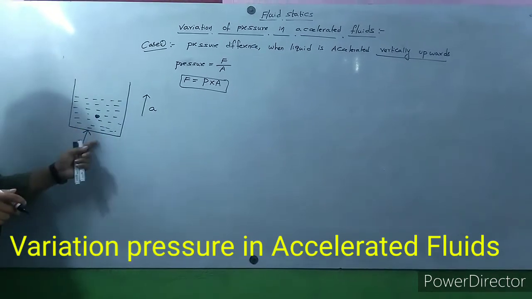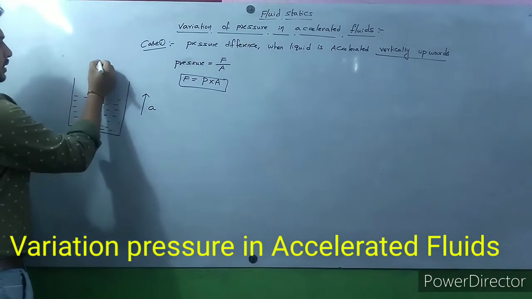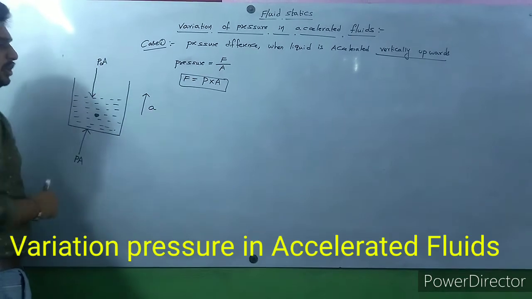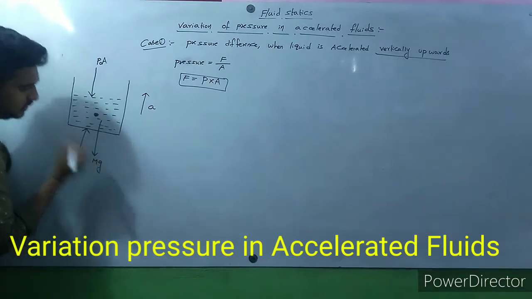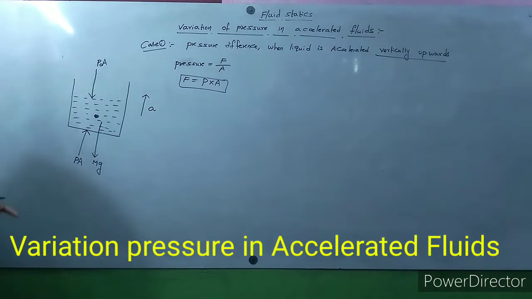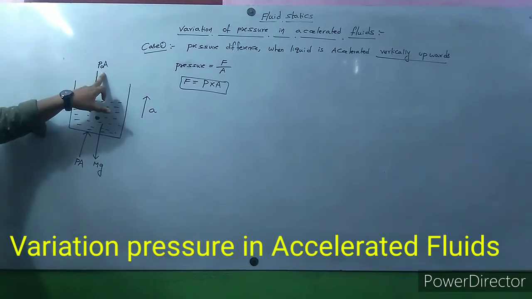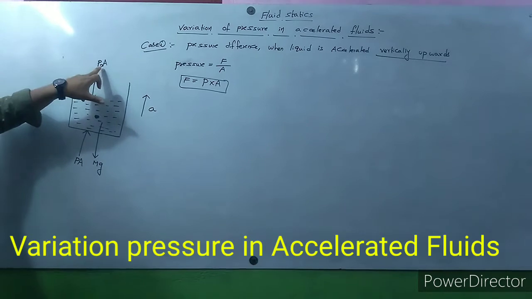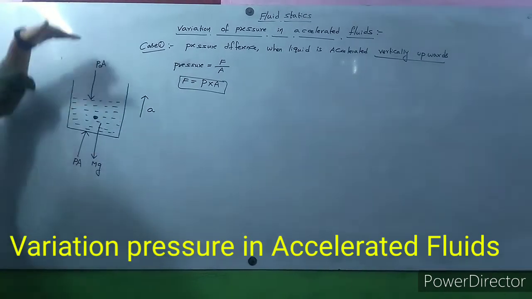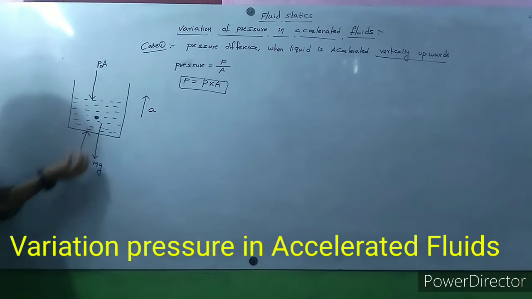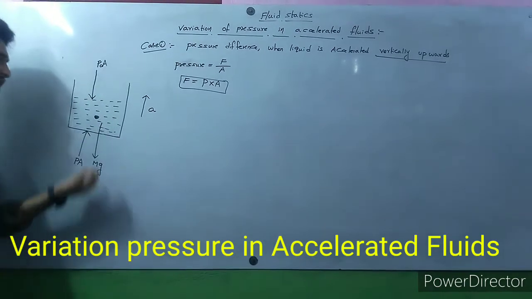At the top, due to atmospheric pressure, P0 A is acting downward, and a weight mg is acting in the downward direction.